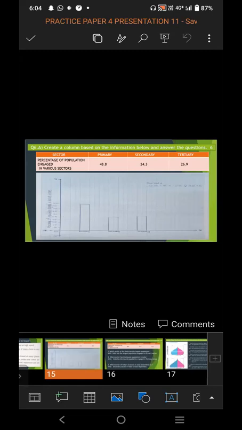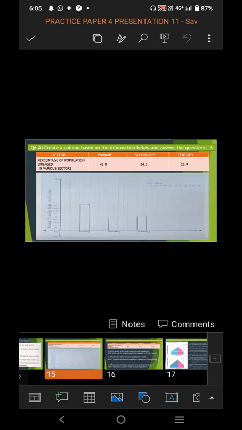For the secondary sector, it is 24.3%, so we have marked it as 24.3. And tertiary is 26.9, which is also indicated on the graph on the x-axis. On the y-axis, we have given the percentage of population engaged in various sectors.